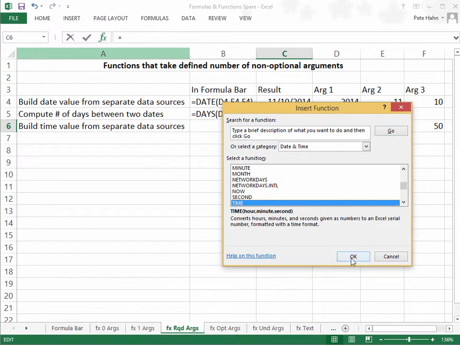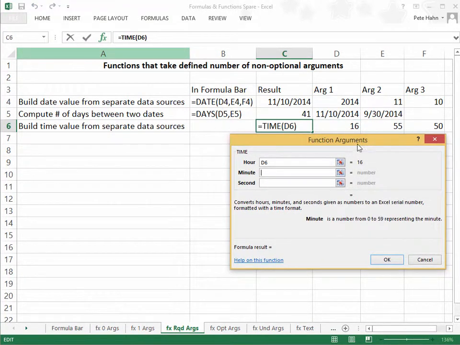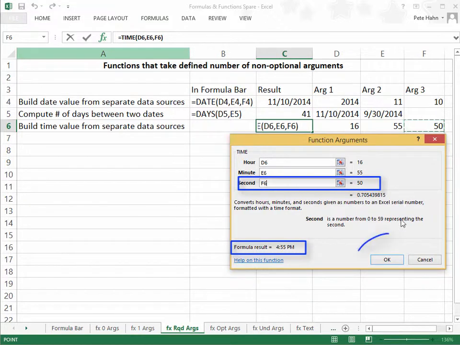Looks like you're getting the hang of this. Notice as the third and final required argument is provided, the function finally provides a return value.